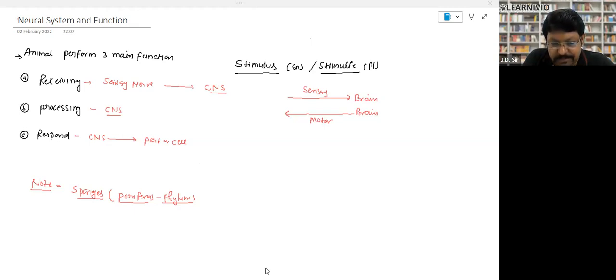Sir, is it sponges? Yeah, sponges are there. Porifera, note it down. The sponges, phylum Porifera, they do not have a nervous system. Note down: the sponges. Please note down. Always have a notebook and always note down points in bullet form.